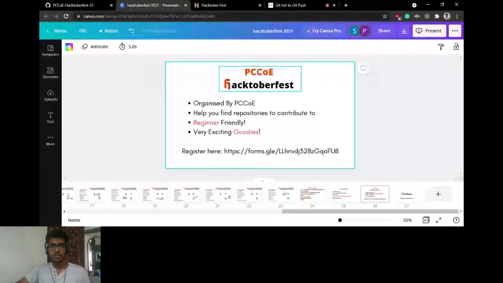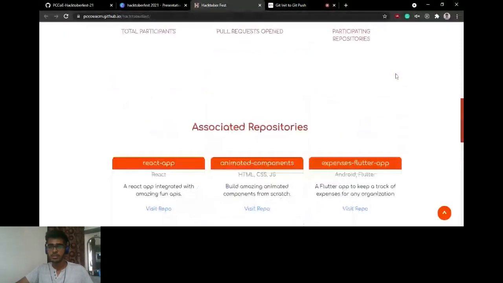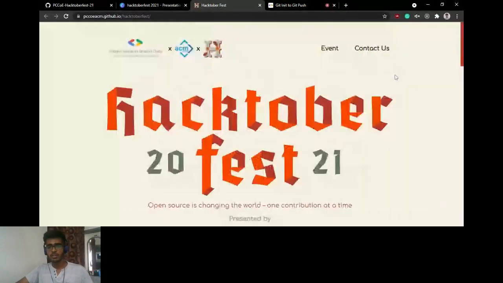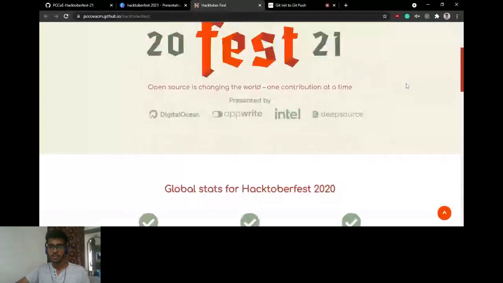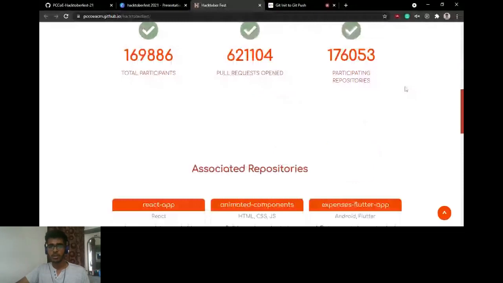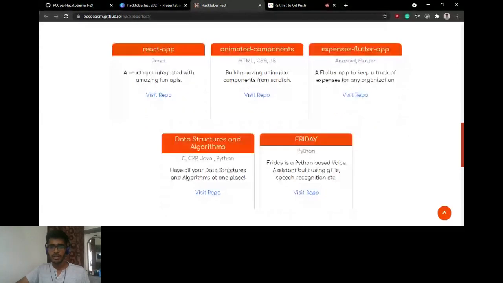Let's check out the organization's page. This is the Hacktoberfest PCSOE page, so you can check out the repositories you would like to contribute to. You'll find the link in the chat box. These are beginner-friendly repositories. We've covered many domains like HTML, CSS, React, Android or Flutter, Python, and basic data structures and algorithms.